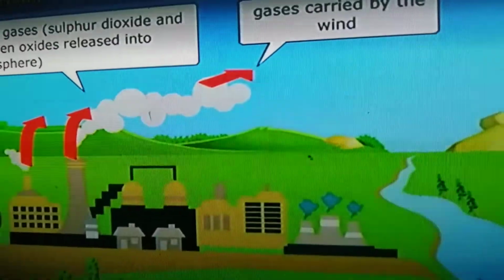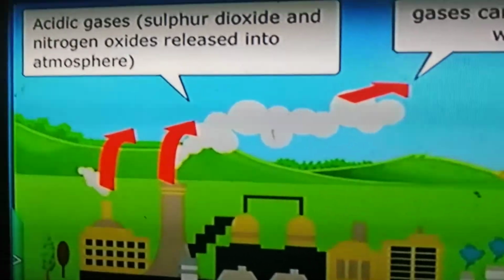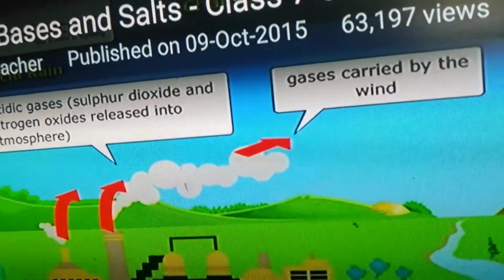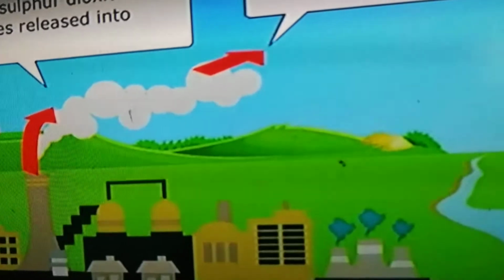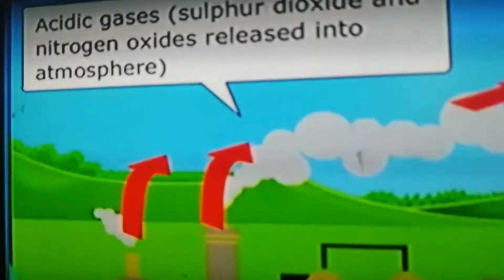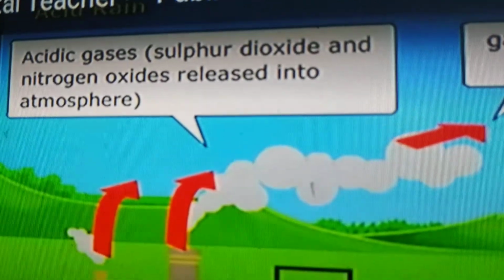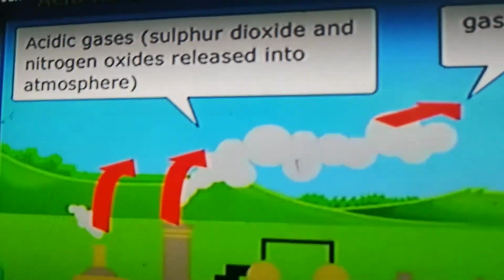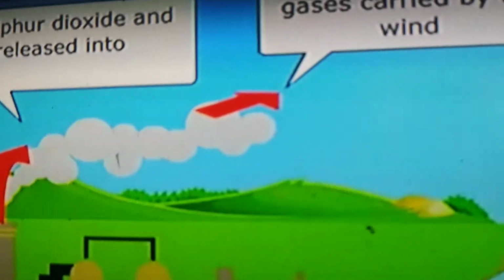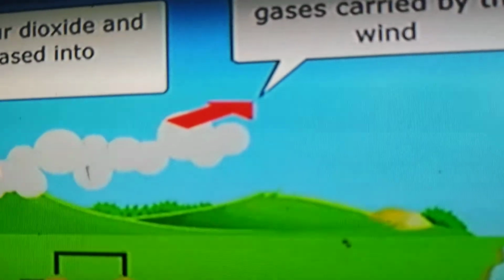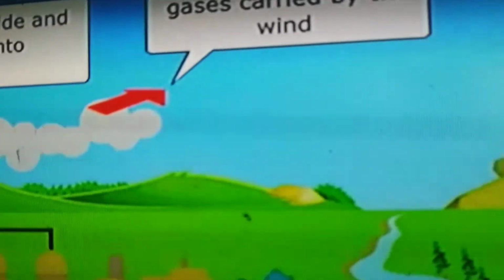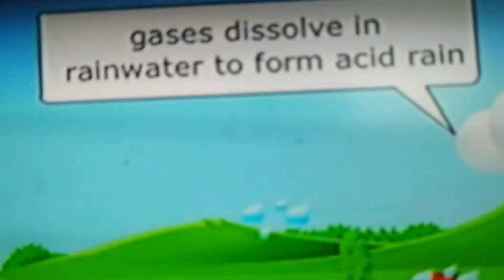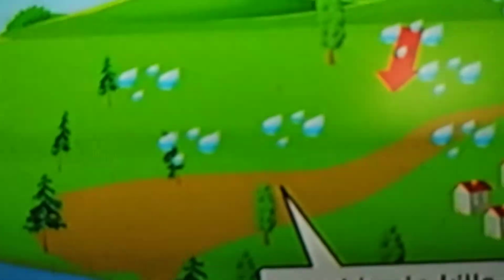Let's learn about acid rains. How are acid rains formed? You can observe here, some factories are releasing harmful gases, right? Acidic gases, sulfur dioxide and nitrogen oxides, are released into the atmosphere. These gases are carried by the wind and dissolve in rainwater to form acid rain.